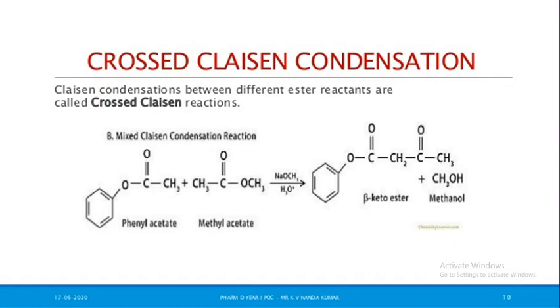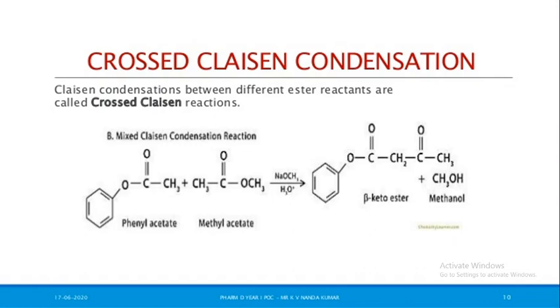Crossed Claisen condensation is a condensation between different ester reactants. The first is phenyl acetate, another is methyl acetate.